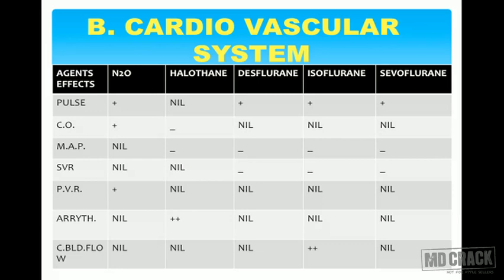The potential for arrhythmias, as I said earlier, is only with halothane, and there is no change with any of the other inhalational agents. Coronary blood flow, there is no change in coronary blood flow. Only in case of isoflurane, there is a marginal increase in coronary blood flow.